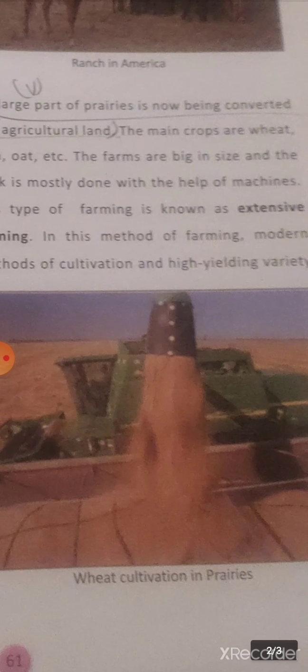See, such big machines are used for threshing. They have combine harvesters and threshers which are doing the work. The work of many men can be done with the help of one single machine. Okay, so the farmers are able to save their money, as they don't have to give wages to other people. Instead, one machine is able to do the work of many men.